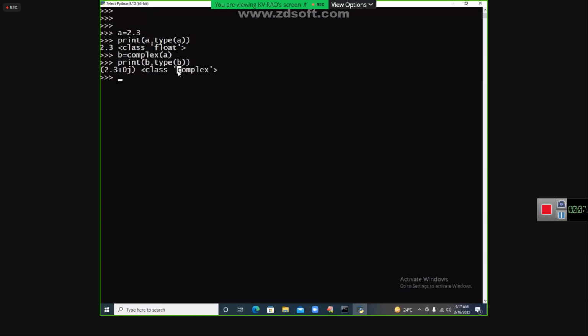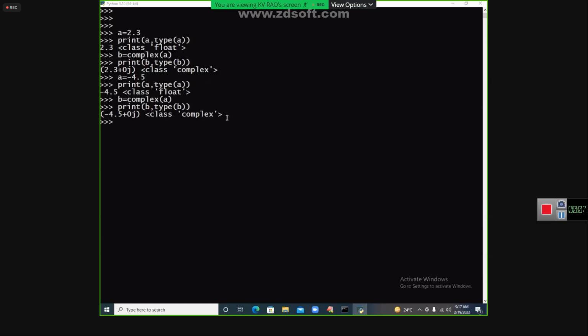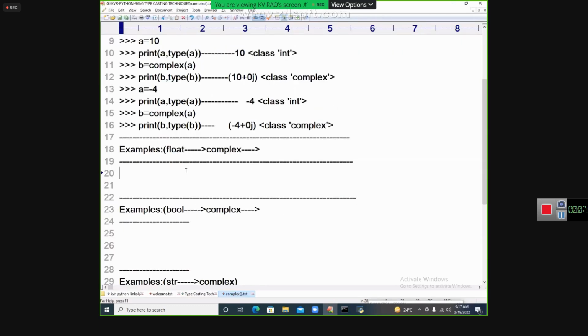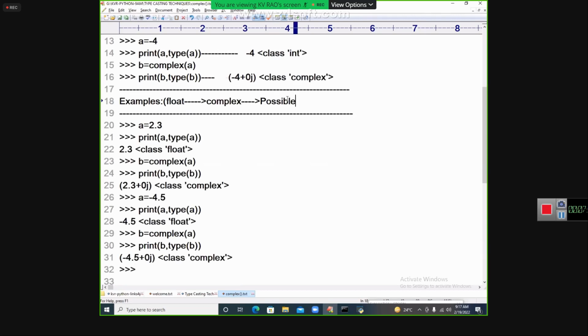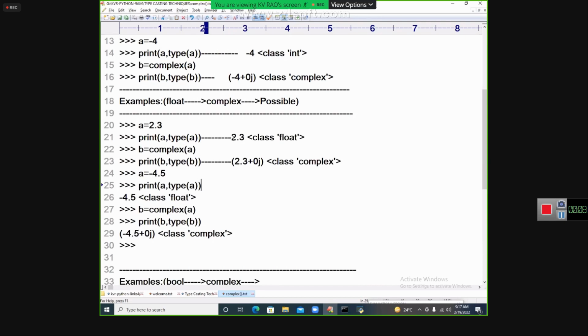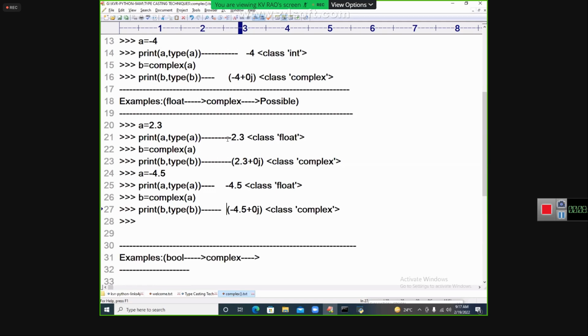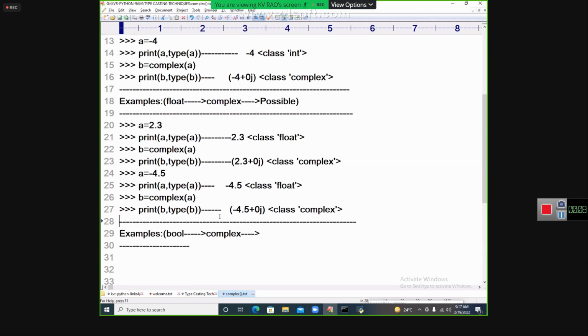2.3 plus 0j. It is called what? Complex type. A is equal to minus 4.5, and the complex of this. See, minus 4.5 plus 0j. This is the data that we have. So complex values are also possible here. Fine. Now it is so easy. Based on our yesterday's explanation, you are already good in this area now, and the complex values are done.